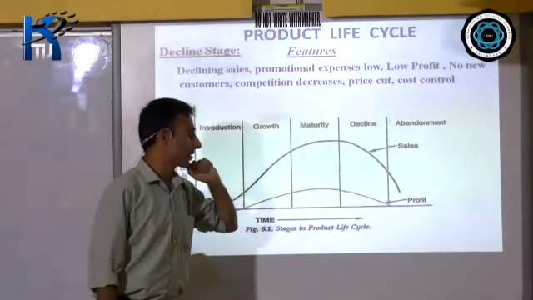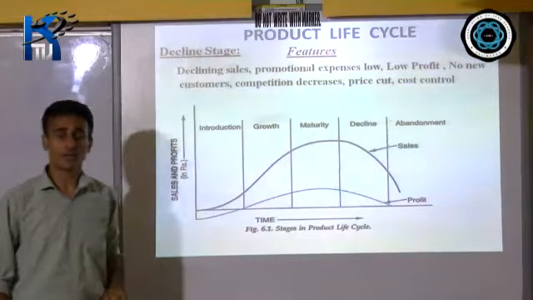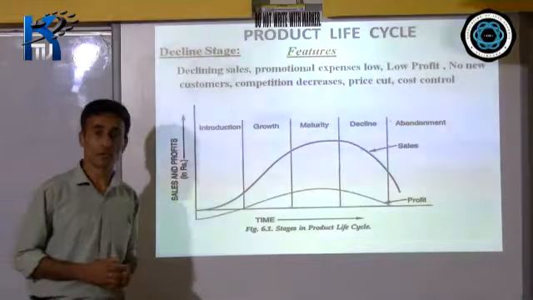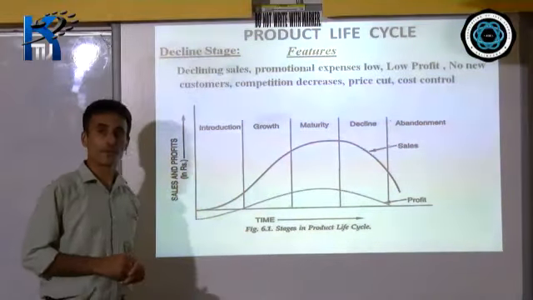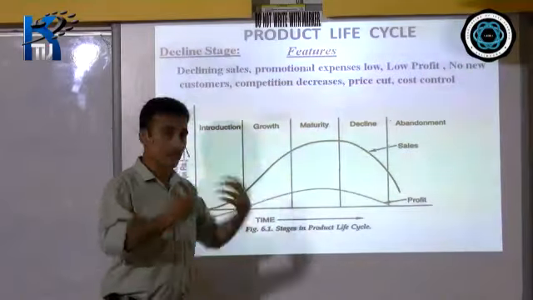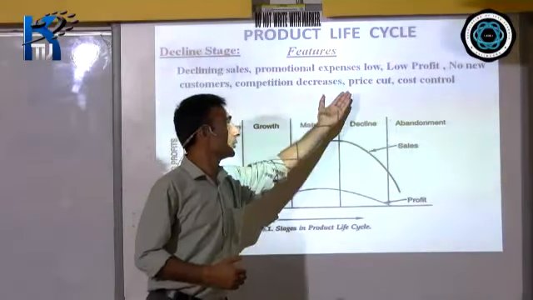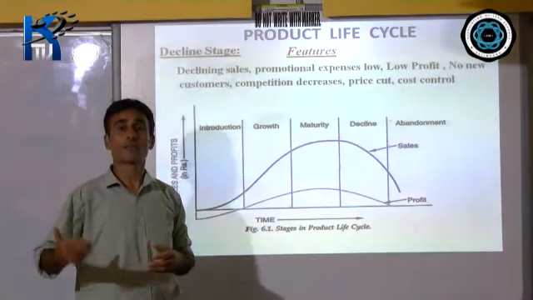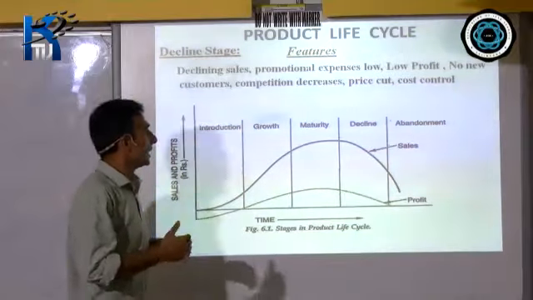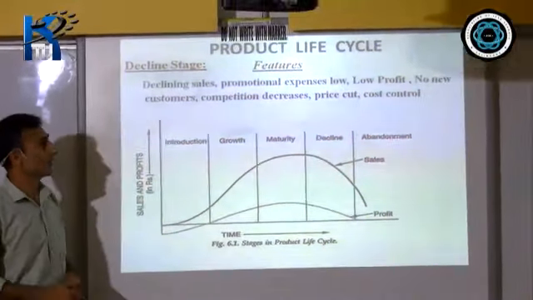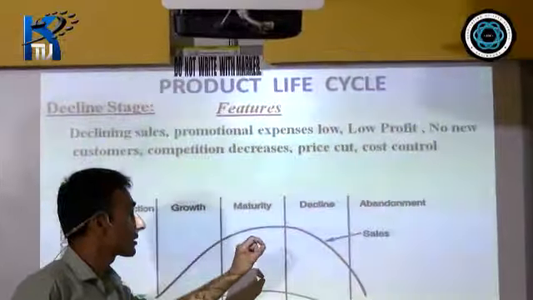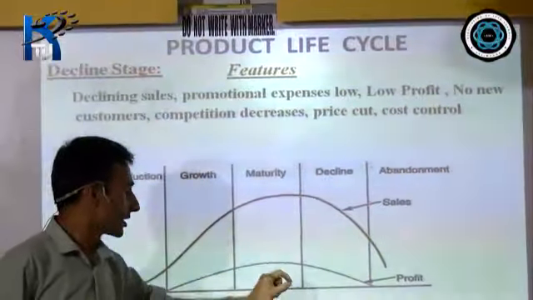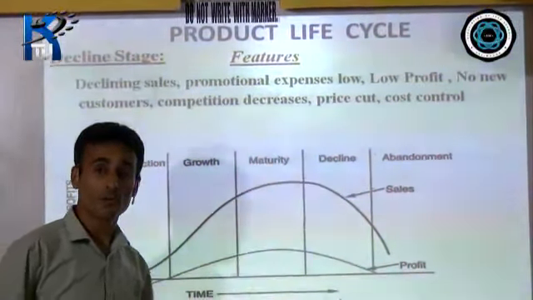Now since the profit is decreasing, sales is decreasing, some of the firms will go out of the market. They'll stop producing this particular product. So the competition decreases. Now, since you want to increase the sales, what would you like to do? You would like to cut the price. So you decrease the price so that the sales volume increases. And the objective of this declining phase is controlling the cost or minimizing the cost, so that the firm will still earn the profit.